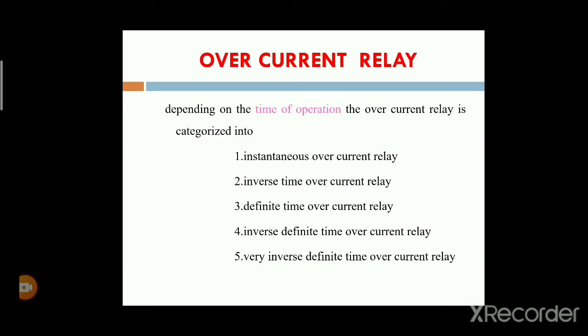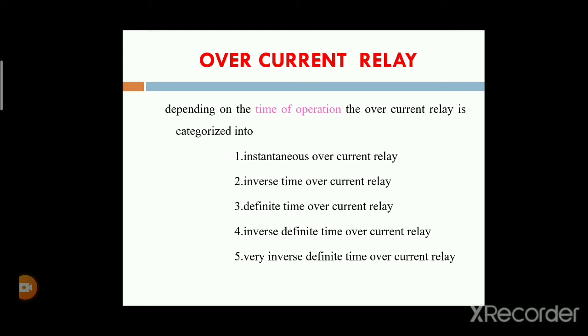By using these overcurrent relays, the power transmission system, distribution system and generating systems are protected from fault currents or short circuit currents within a very short time.